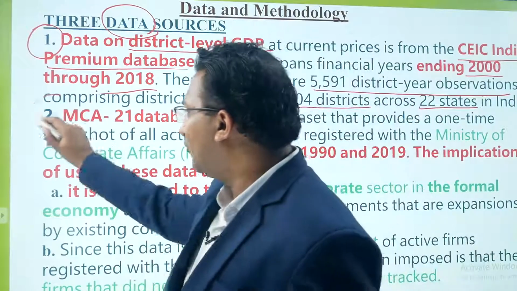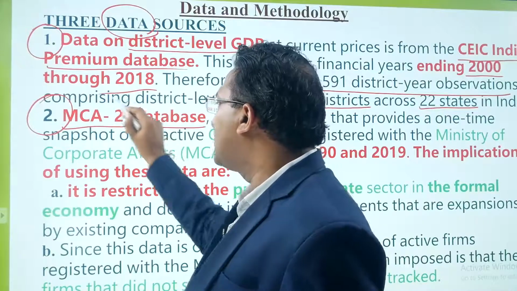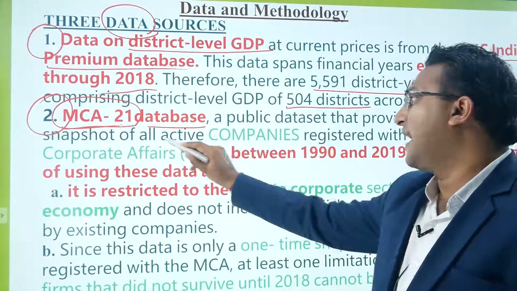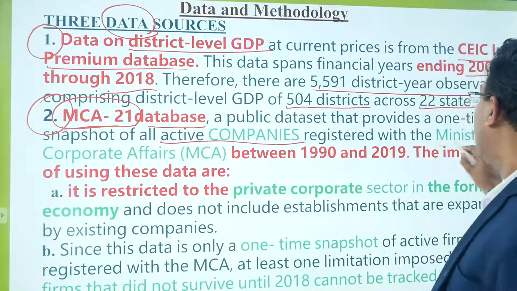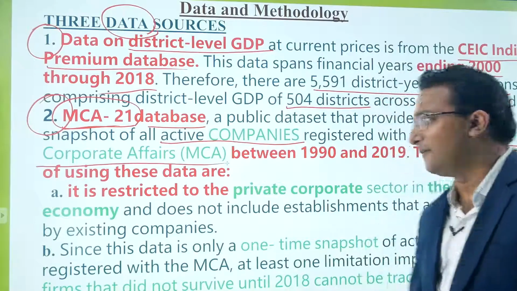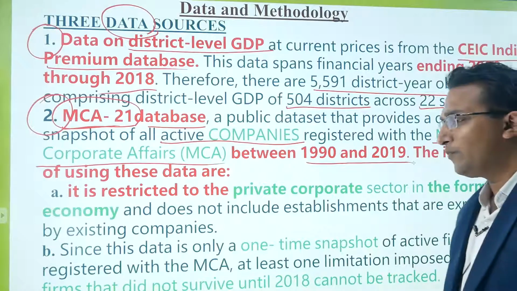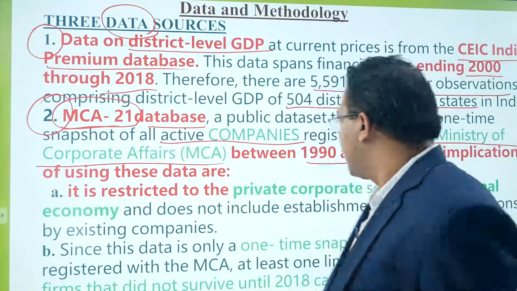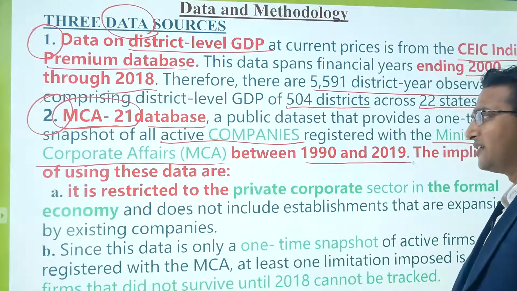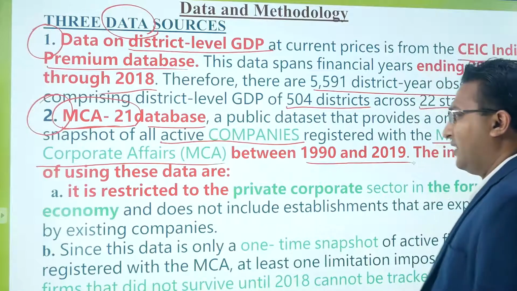Number two source of data is the Ministry of Corporate Affairs 21 database, MCA 21 database. This database belongs to the active companies which are registered in the Ministry of Corporate Affairs under the Companies Act 2013 between 1990 and 2019, right? So the companies which got registered in these 30 years, from 1990 till 2019, have been considered over here.